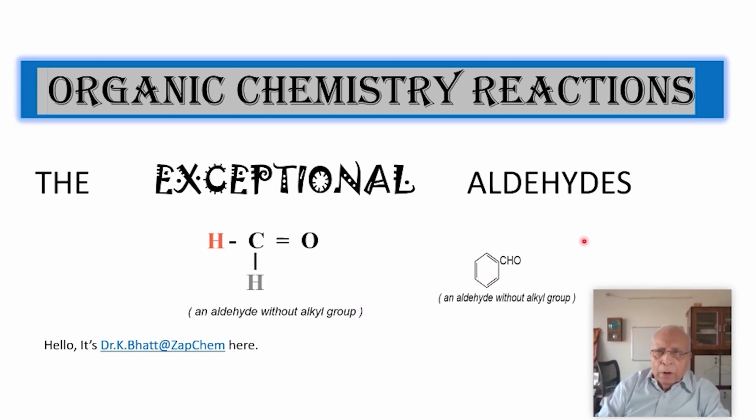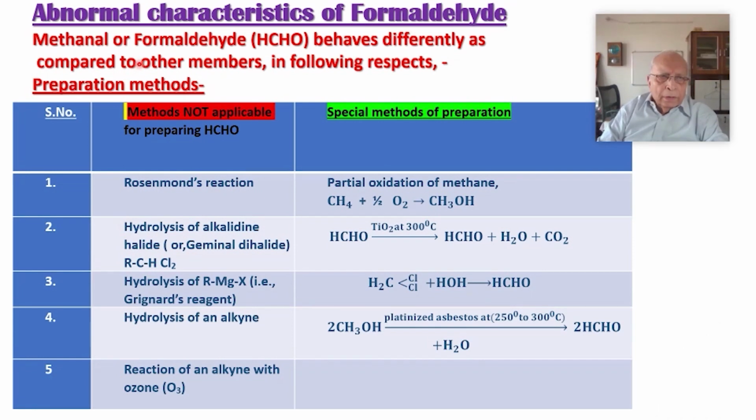Now let us see what is abnormal in these aldehydes. Here are the abnormal characteristics of formaldehyde. Methanal or formaldehyde behaves differently as compared to the other aldehydes.